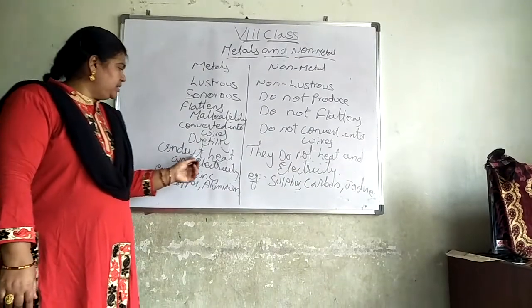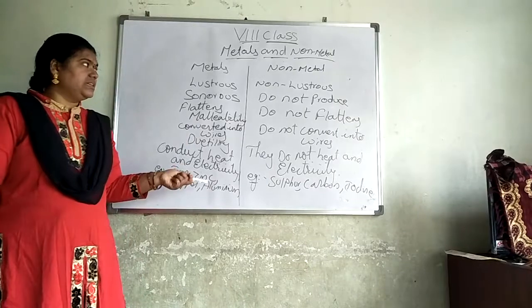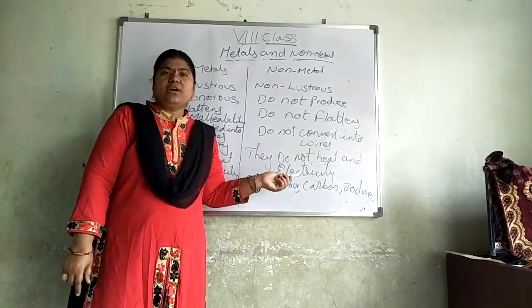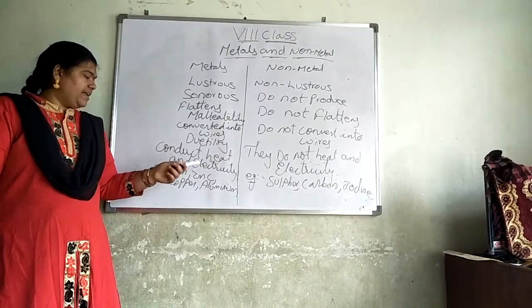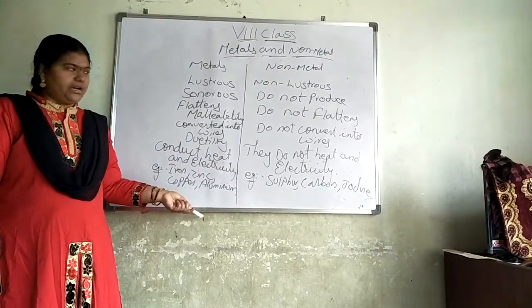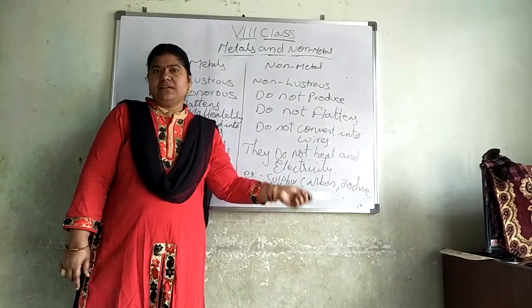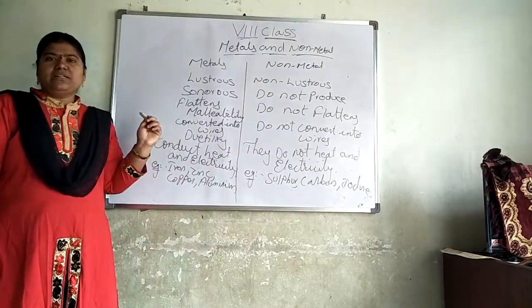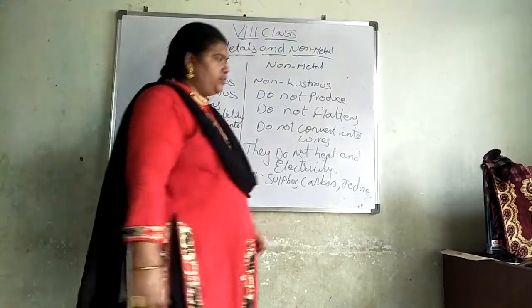Next one, conduct heat and electricity. Metals can conduct heat and electricity, but non-metals do not conduct heat and electricity. Examples of metals are iron, zinc, copper, aluminium, etc. Non-metals are sulfur, carbon, iodine, etc. Did you follow? What are metals and non-metals? What are the physical properties of metals and non-metals? Next one is